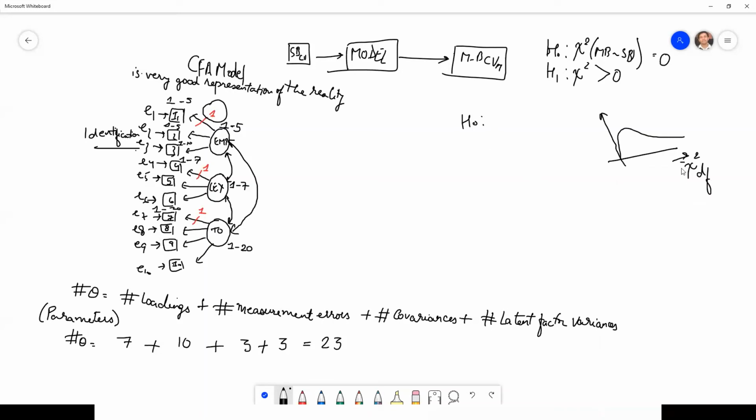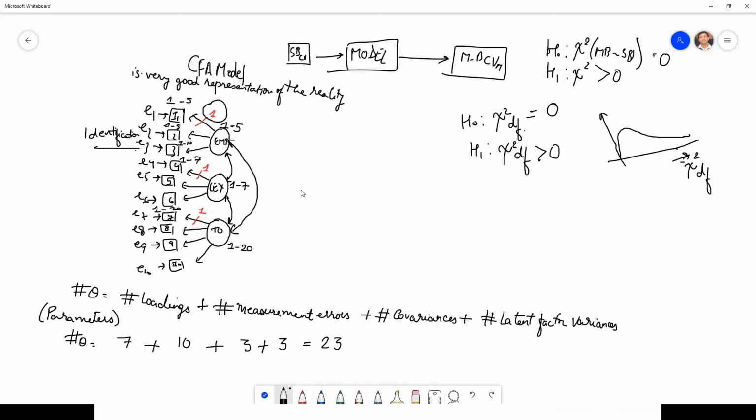The tool will check this hypothesis based on degrees of freedom. So this is the actual test in a CFA model. Chi-square for the given degrees of freedom is 0, versus chi-square for the given degrees of freedom is not equal to 0.